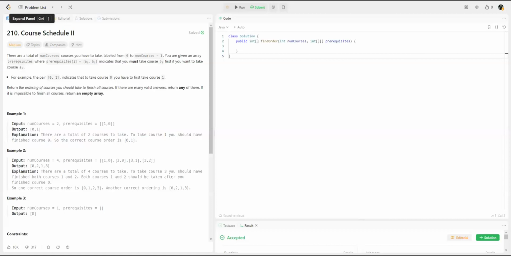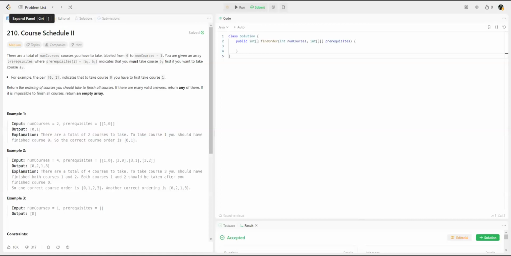So there are a total of numCourses courses you have to take, labeled zero to numCourses minus one. You are given an array prerequisites where prerequisites[i] equals [ai, bi] indicates that you must take course bi first to take ai, right? So bi is the prerequisite of ai. Basically, that's what it's saying. So bi points to ai. You can also think about it that way.